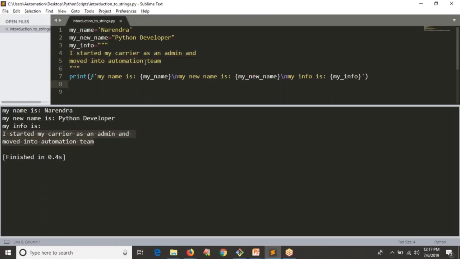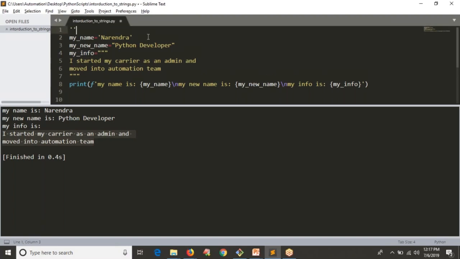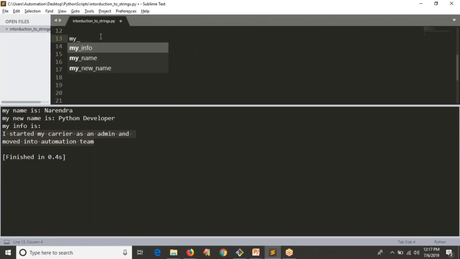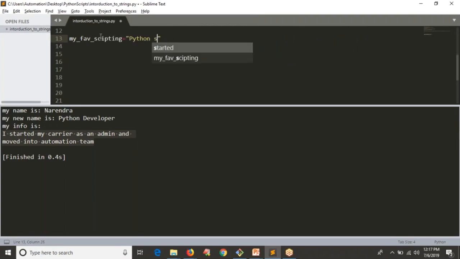Then how to access characters in a string. Let me comment all those things with the triple quotes. See, you can also use triple quotes to comment, right? Now I am taking, suppose, my favorite scripting. This is a variable. I am taking simply Python scripting is my favorite one.